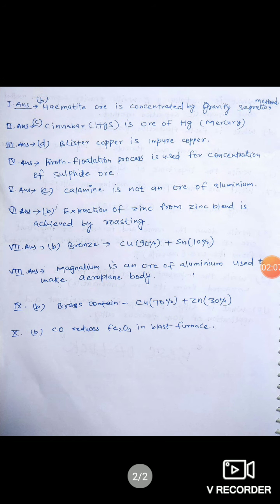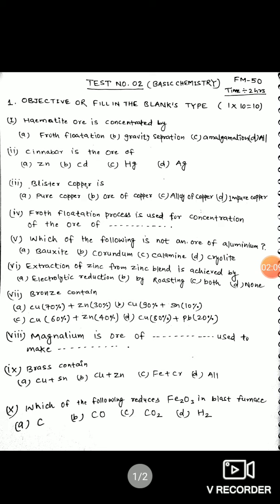Question number 4. Froth flotation process is used for concentration of sulfide ore. Froth flotation process is used for concentration of sulfide ore. So this is a fill in the blanks type question. So we have to fill in sulfide ore.